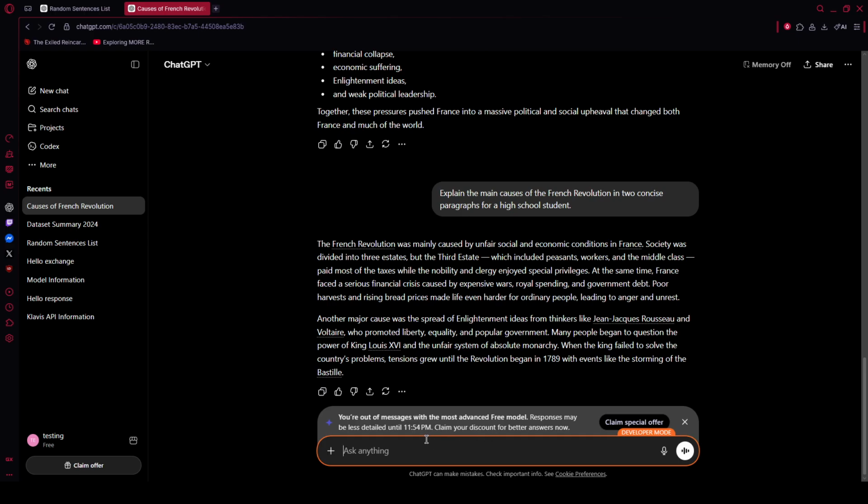Keep the dialogue going by referencing previous messages. Say, based on your earlier explanation, expand on point 3 with recent scholarly perspectives. This maintains continuity and ensures the model doesn't repeat ground you've already covered.